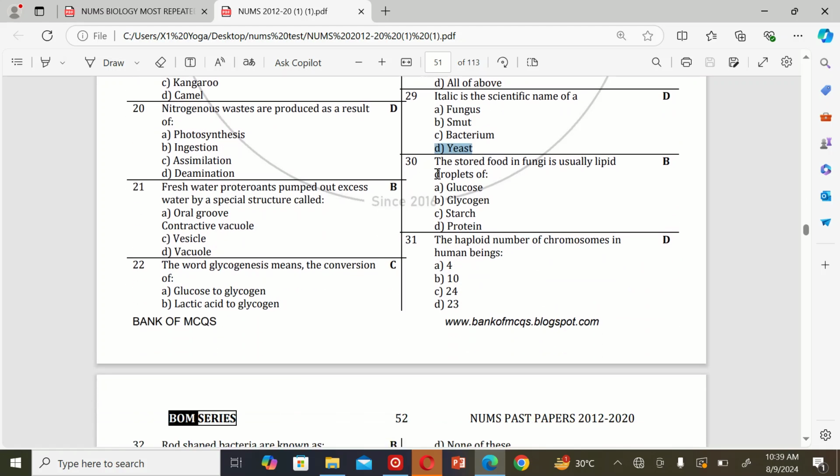The next MCQ: the stored food in fungi is usually lipid droplets or A. Glucose, B. Glycogen, C. Starch, and D. Protein. So the correct option is B.